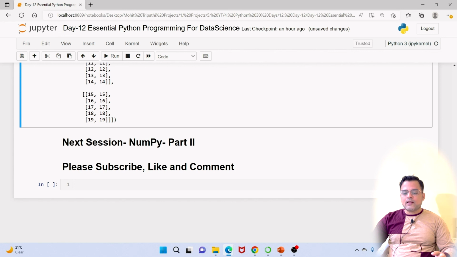So I think today we have seen some of the basic functionality of NumPy arrays, and we will have a couple more lectures on NumPy because it is a very important topic. We are also going to start a new topic of statistics, because in NumPy and SciPy, which are scientific Python libraries, statistics is used. So it is important that we have a good understanding of statistics as well. We are going to start a new playlist for statistics.